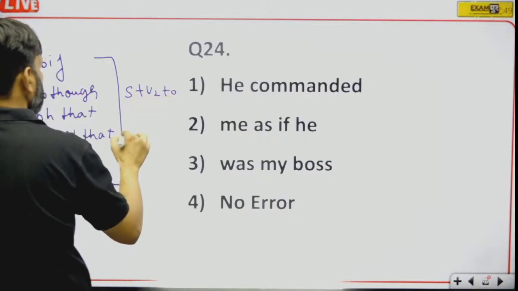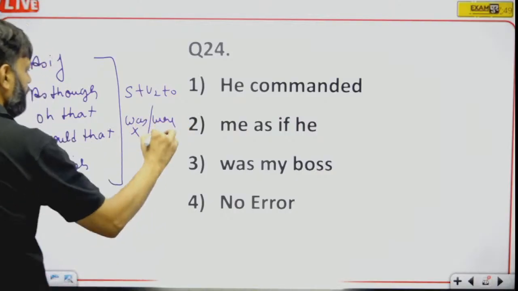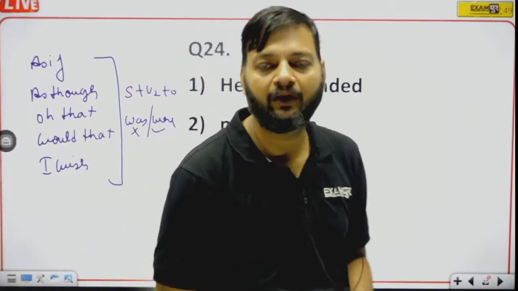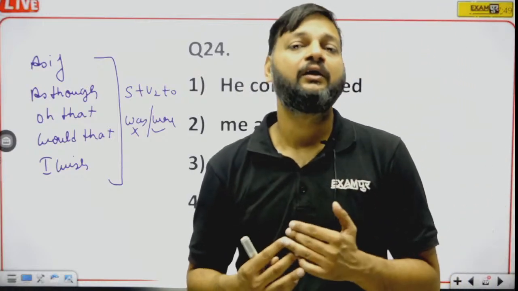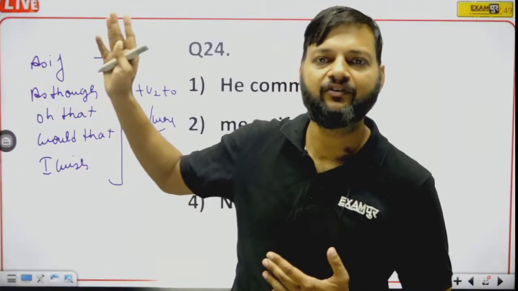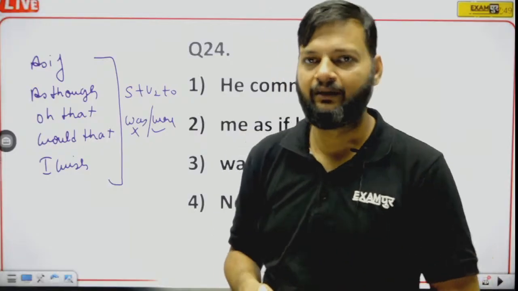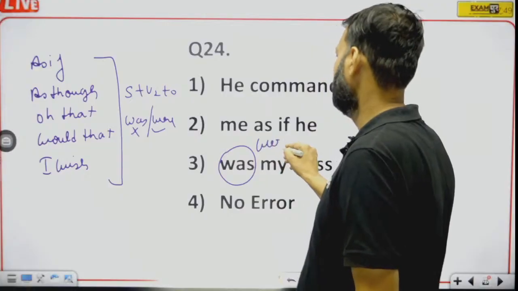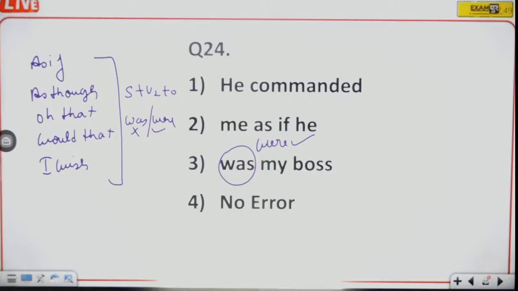But was cannot be used, were is used with any subject, because was is used in possible real things, and were is used to refer to imaginations, and these phrases are used to indicate an imaginary situation. That's why was cannot be used. So here was will be replaced by were.